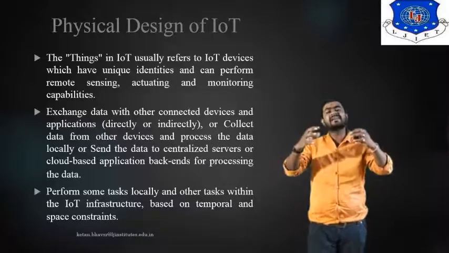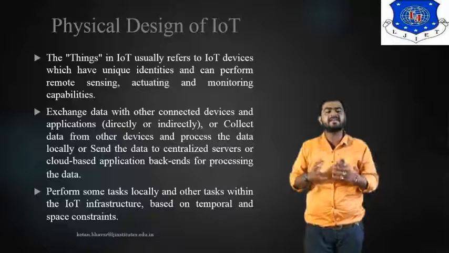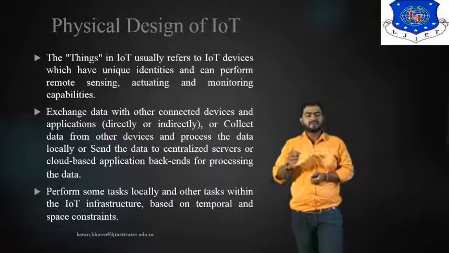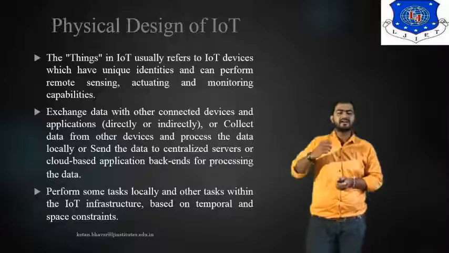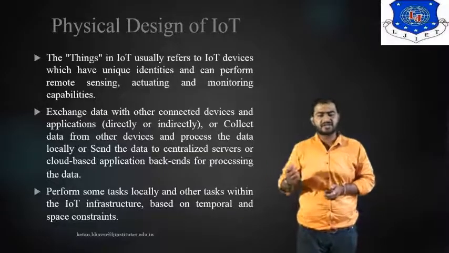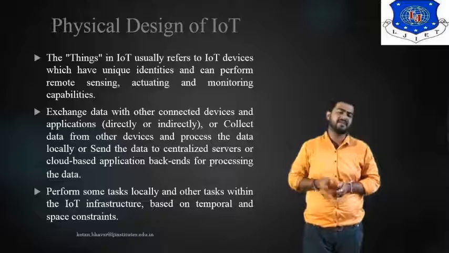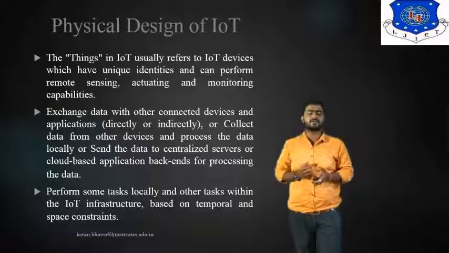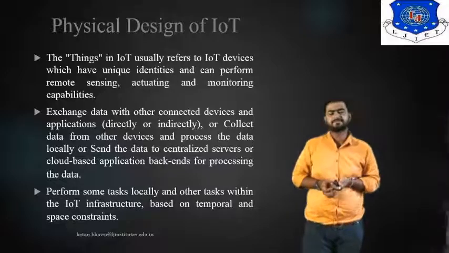In a centralized system, we have to gather the data and communicate the data, perform some tasks locally and other tasks within the IoT infrastructure based on temporal and space constraints. Definitely, if you're talking about an IoT-based application, then space is also one of the main constraints.